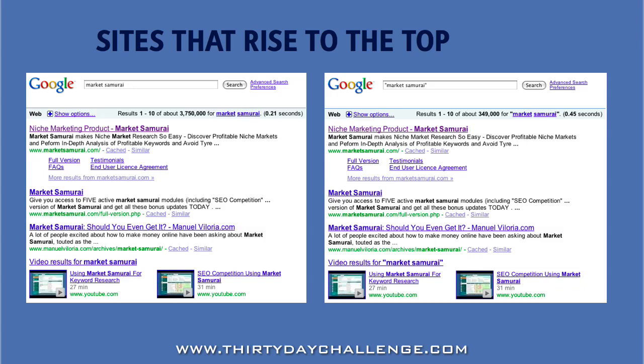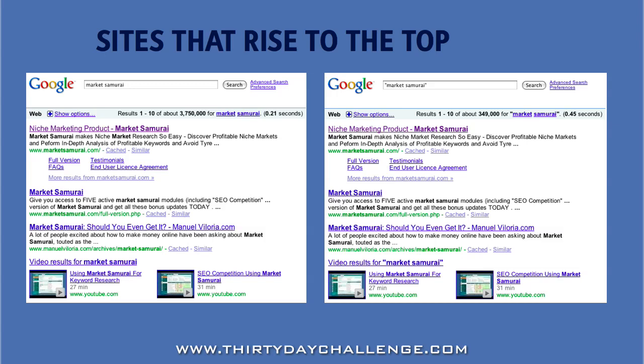They just mention the two words, samurai and market, somewhere on the page. So the first reason that we use phrase match is because it gets rid of a lot of irrelevant sites that might skew our numbers and make it look like it was harder to get a top ranking for that keyword than what it actually is.